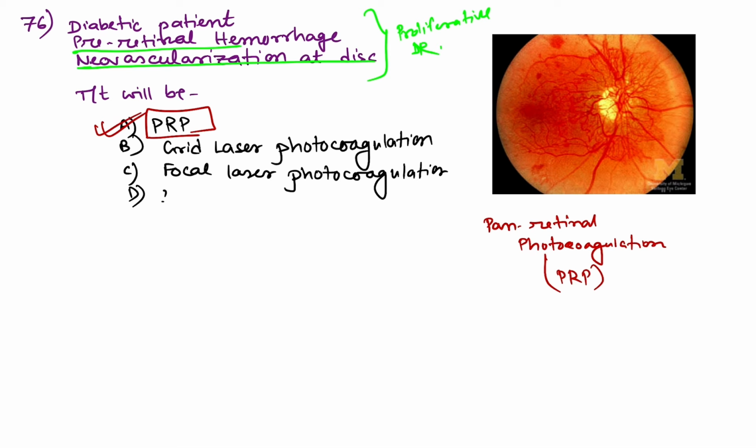Anti-VEGF, vascular endothelial growth factor, can also be used. And lastly, whenever this fails, what can be done is vitrectomy, pars plana vitrectomy. So this is about question number 76.